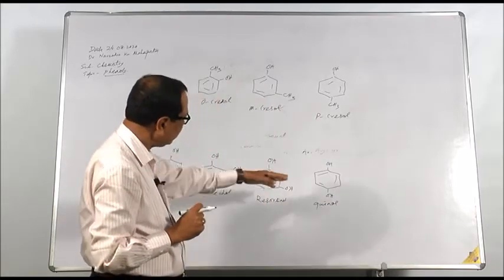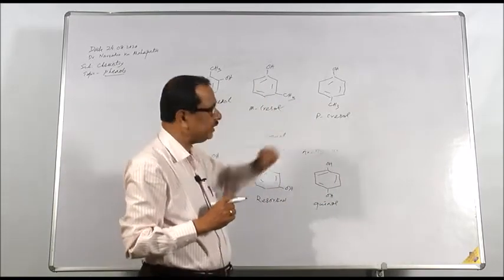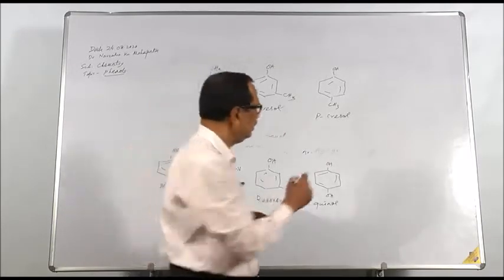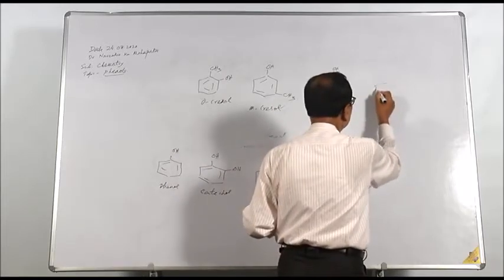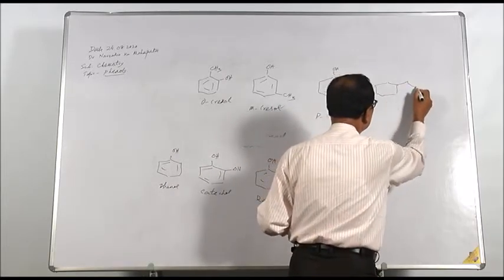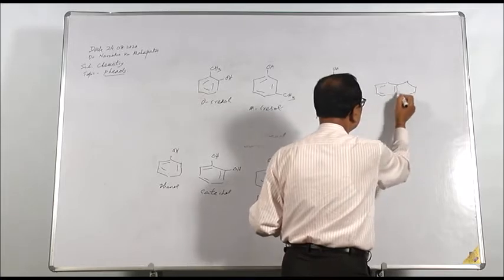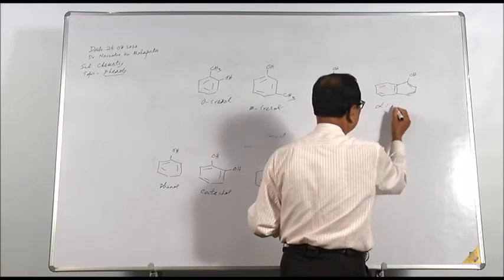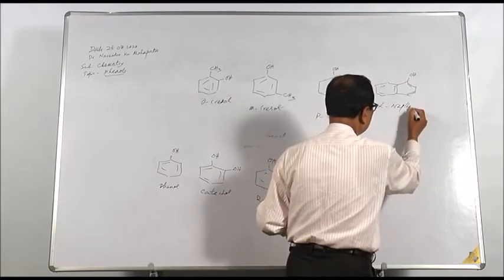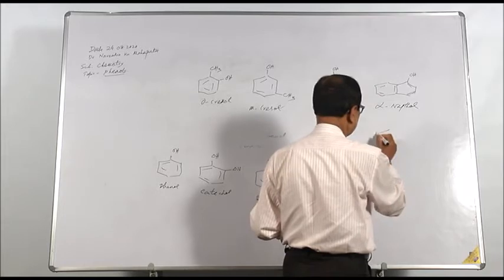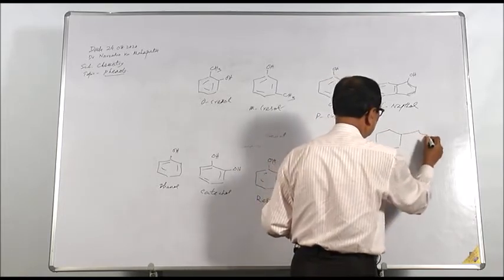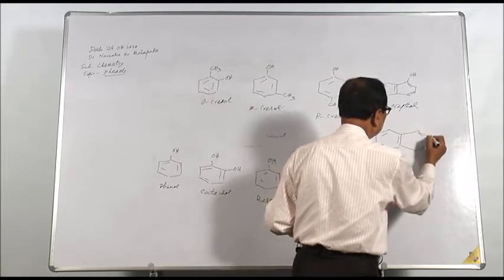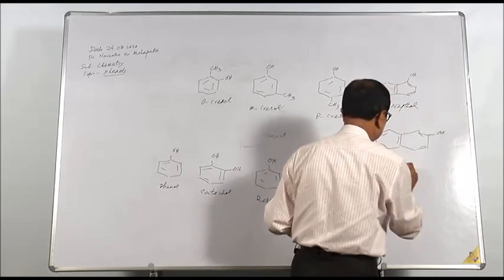Here we find that all these compounds have at least one benzene ring. We can have other phenol classes too. This is alpha naphthol. Alpha naphthol is also a phenol. You can also have beta naphthol.